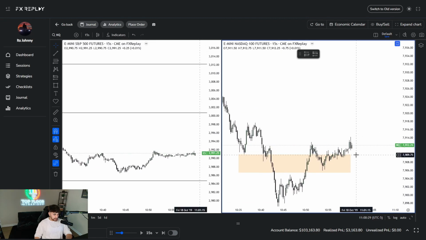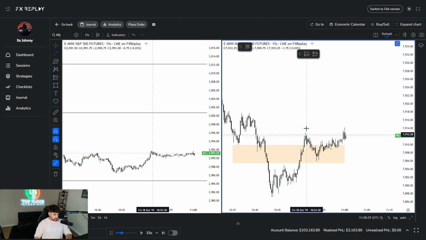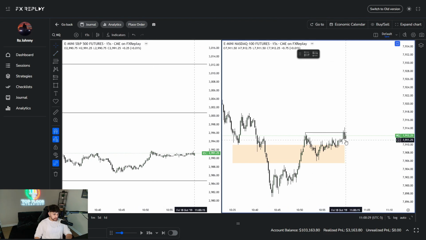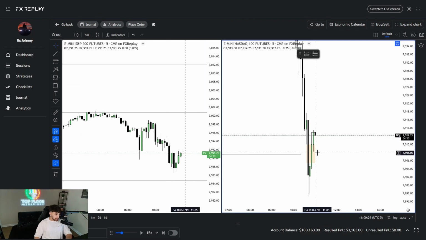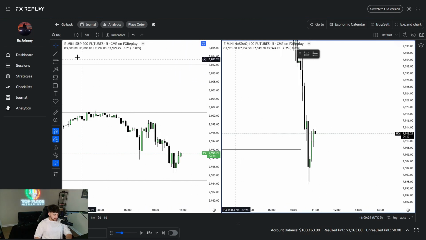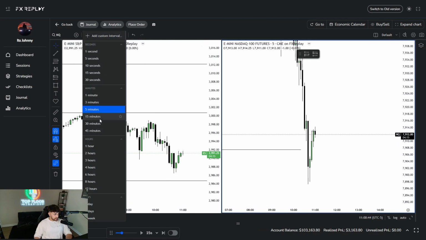So, all right, we got a nice sweep right there. And as long as we respected the fair value gap in terms of you're not closing above it, we're good. So we closed above it. So that's not super ideal right there, right? We do have an order block right here, but I don't like how we disrespected the fair value gap, so I'm not going to take anything there. So let's go ahead and change this back to the 1 minute.